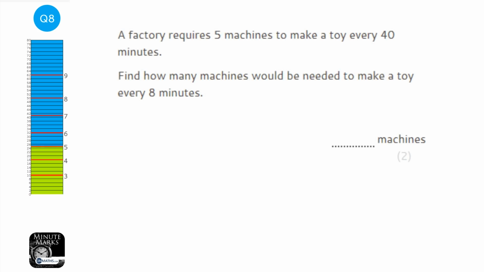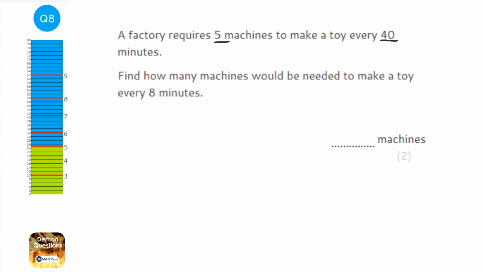Okay, so in this question you might think that to get the answer, you do 40 divided by 5 to get 8, so you divide that by 5 and you get one machine. The problem is that doesn't make any sense. If 5 machines take 40 minutes, that's almost an hour to make one toy, then what, one machine's going to do it in 8 minutes? It just doesn't make sense.